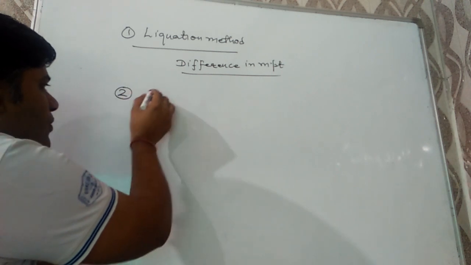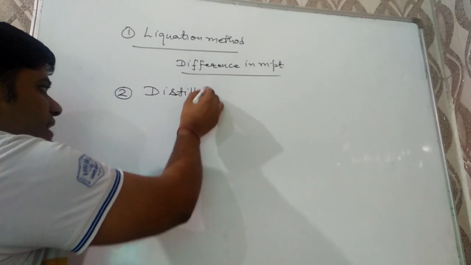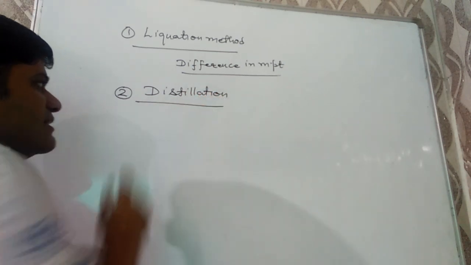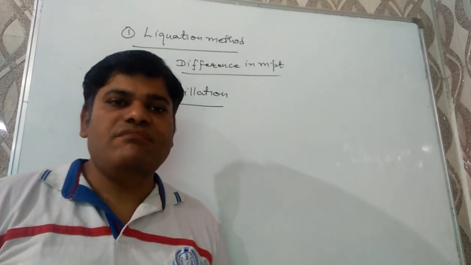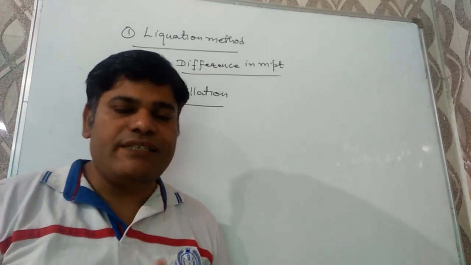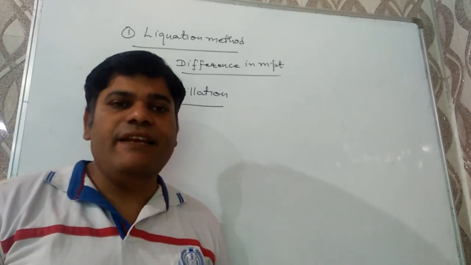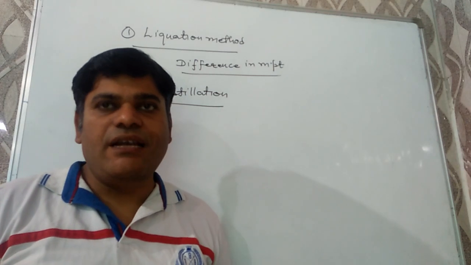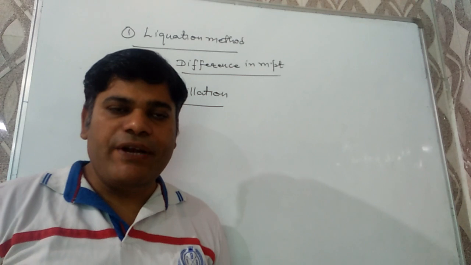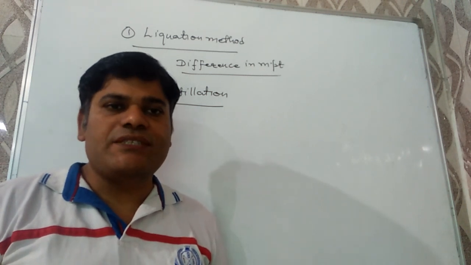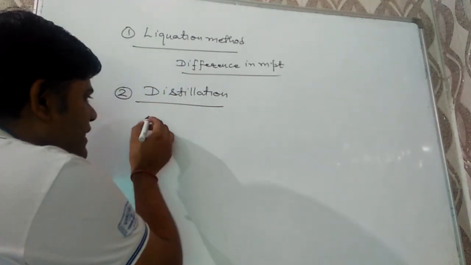The second technique for purification or refining of the metal is known as the distillation method. In 11th class we have discussed distillation. The basic principle of the distillation method is difference in boiling point, and the distillation process, on the basis of technique, can be further of the following types. The first one is simple distillation.